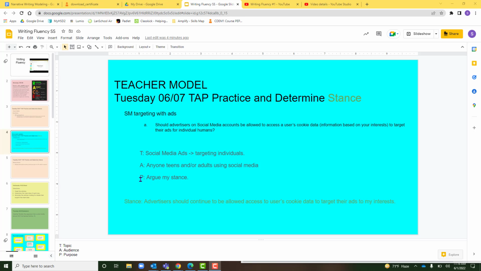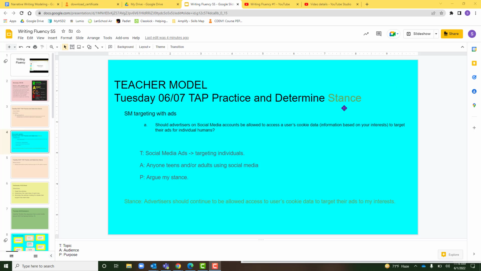And last for P, this is the purpose that this prompt is giving us. For the purpose of this particular prompt, I'm going to say it is to argue my stance. This is an argumentative essay. I have to persuade somebody that cookie data is either to be allowed or not to be allowed. So I'm going to put that the purpose is to argue a stance or to argue a claim.